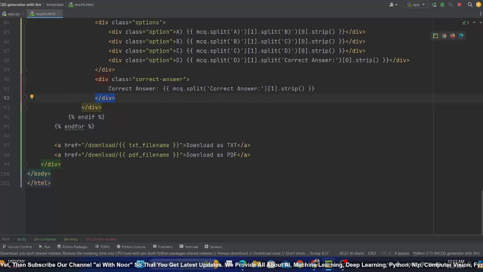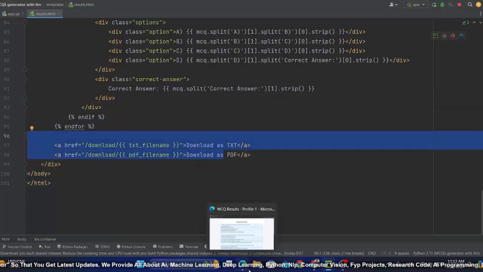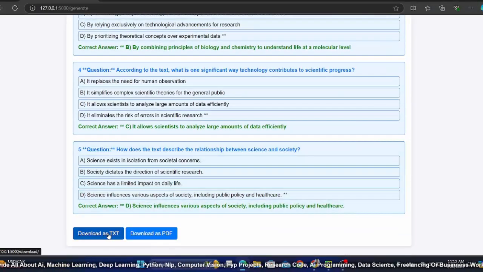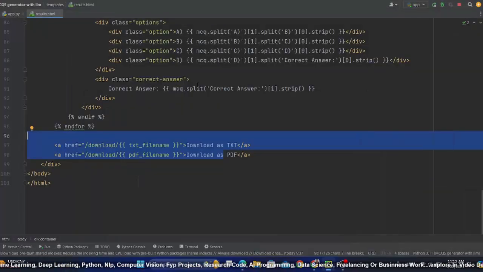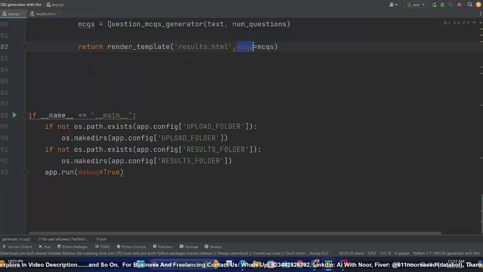Now we have these 2 buttons we have to work on, because you can clearly see here when someone clicks on download as a PDF or download as a TXT, we need to save this according to that format. Now while going to this endpoint or this endpoint, we are explicitly passing txt file name as an argument and pdf file name as an argument. So I'll go to app.py and before main I will add a route. So let me quickly add.